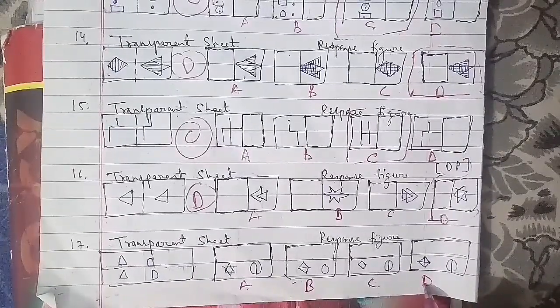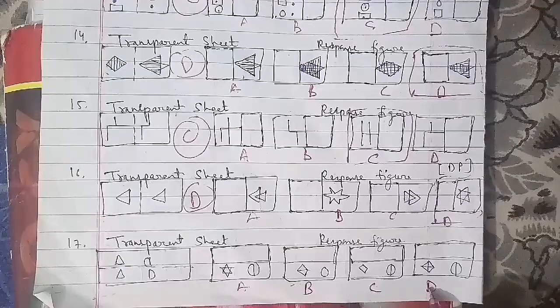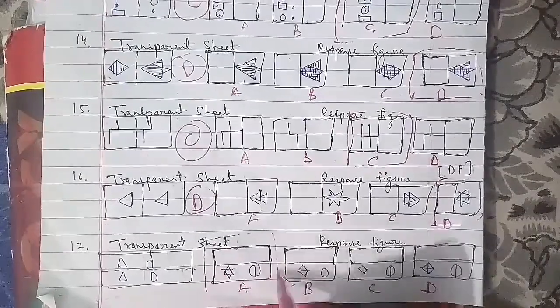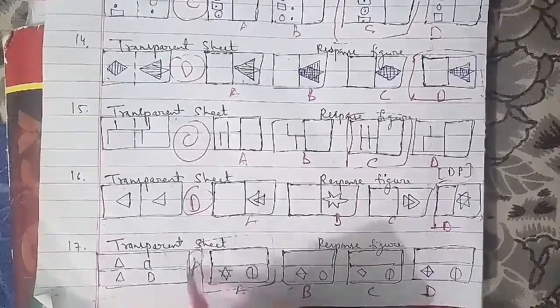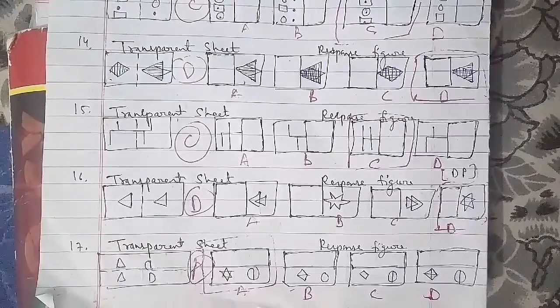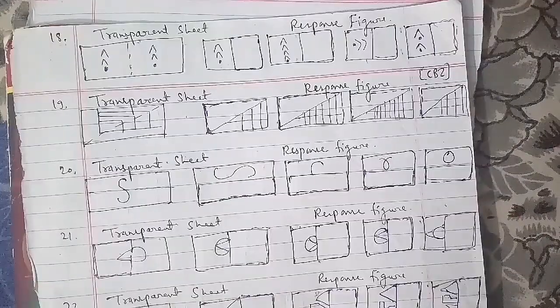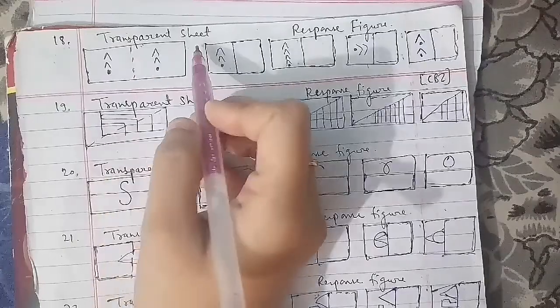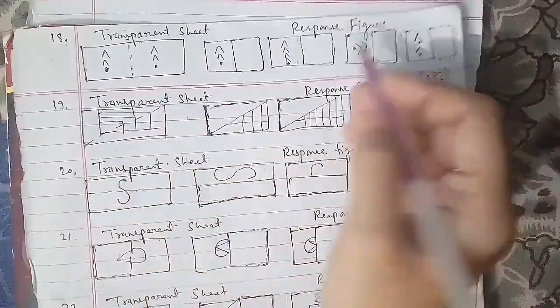Now we'll go ahead with another question, that is the 18th question of the session that we have to discuss here. Let's go ahead with that. This is the transparent sheet. This is the response figure. This is named A, B, C and D. On the same cases, the figure which we have as an answer is figure A. It will be the right answer for this question as well.